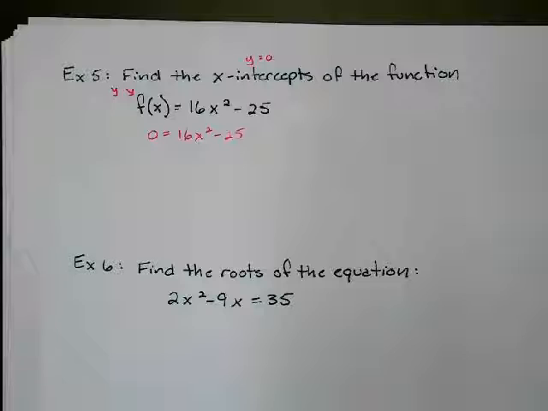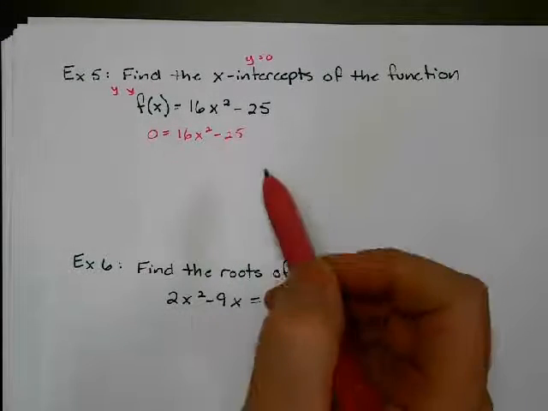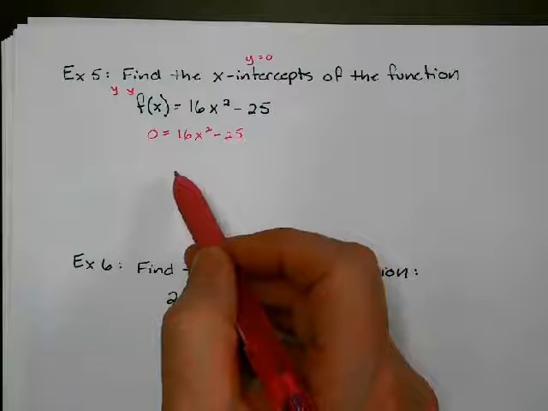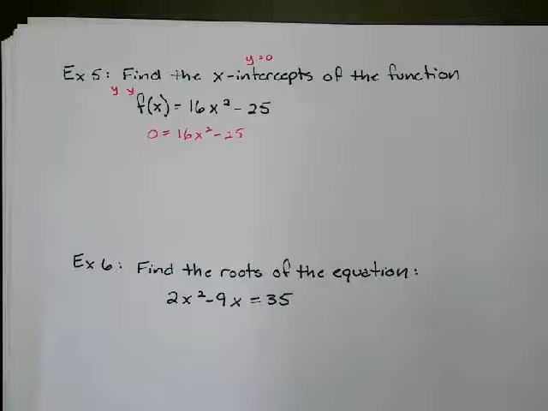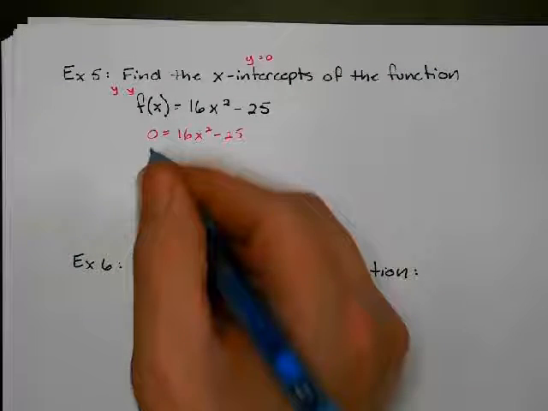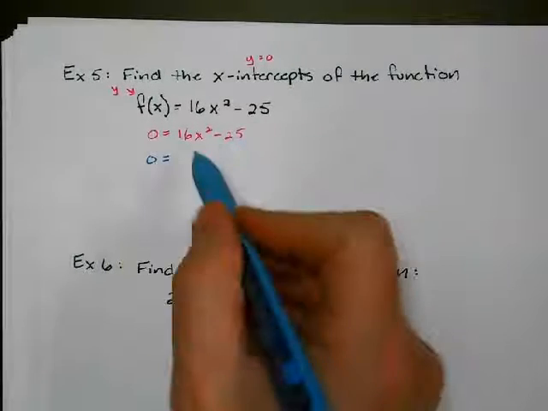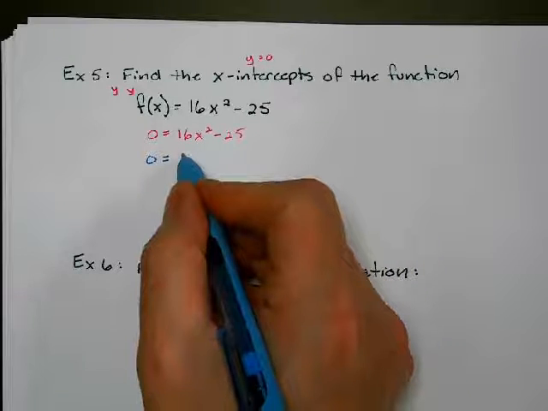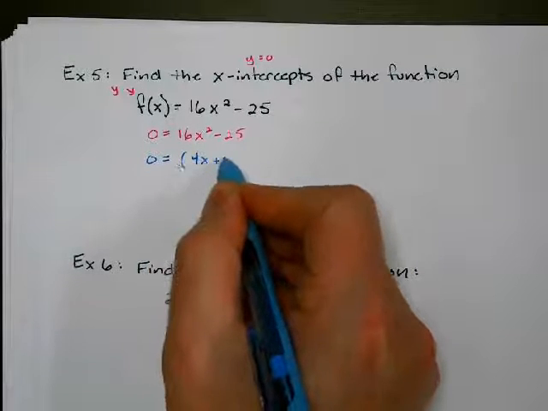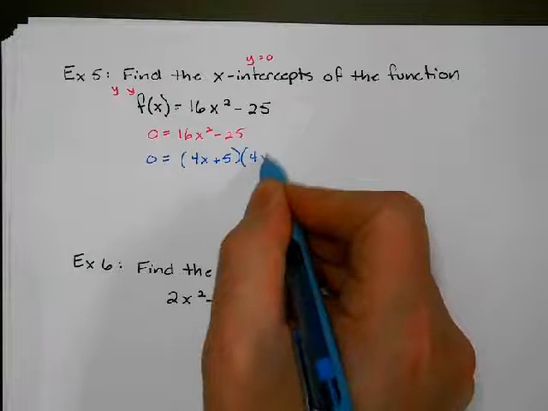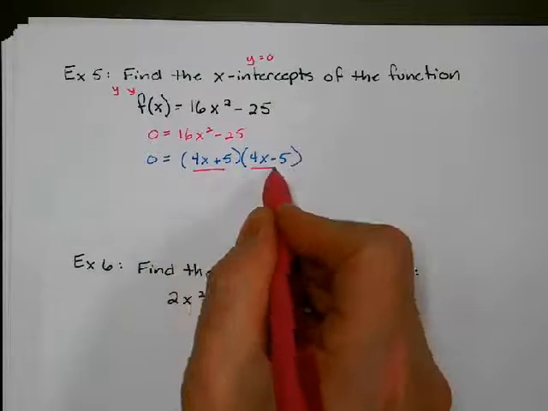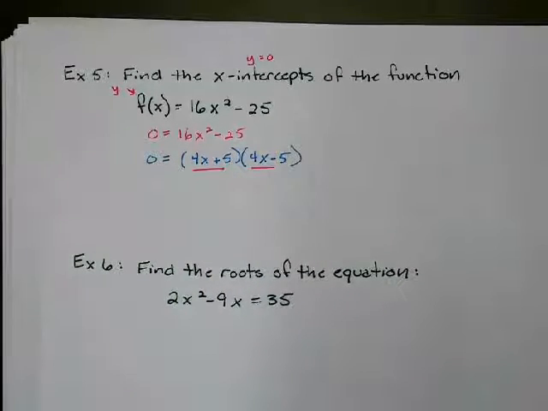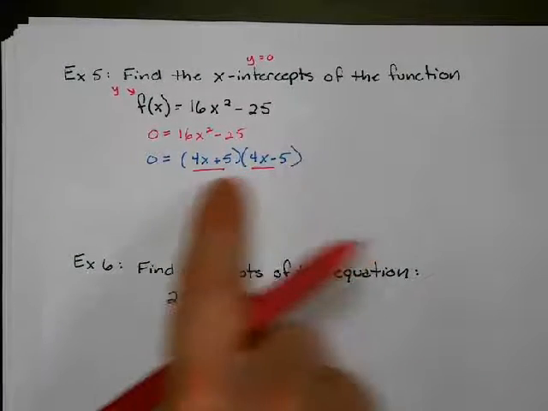Now, could I solve this by taking square roots? Sure, I could add 25 to both sides, divide by 16 on both sides, and then take the square root of both sides. Or this one factors. So I'm going to factor this one. This is the difference of two squares. This is 4x plus 5 and 4x minus 5. These are my two factors. I'm multiplying these two together. So using the principle of zero products, one of these has to be 0 because I'm multiplying and getting the product of 0.